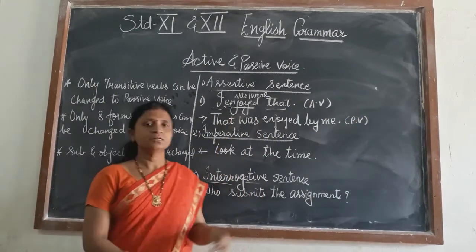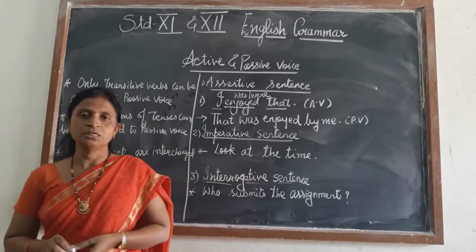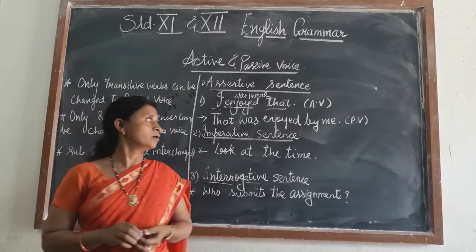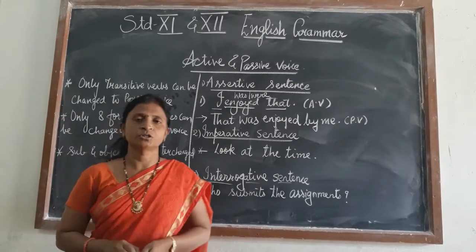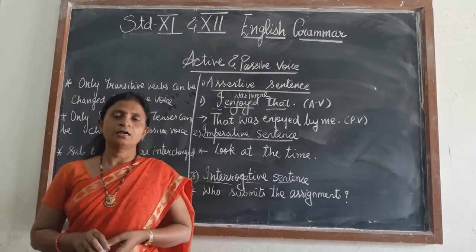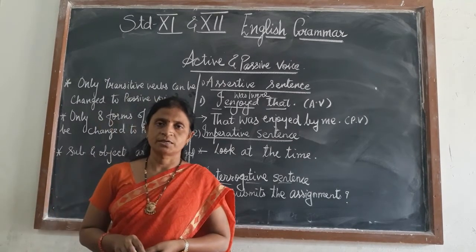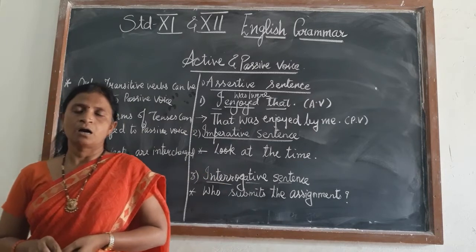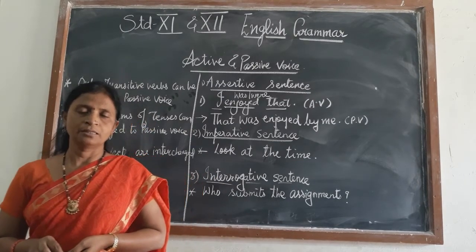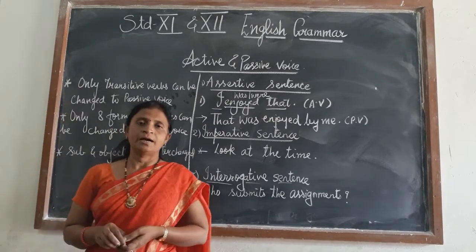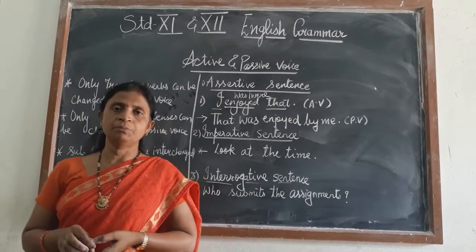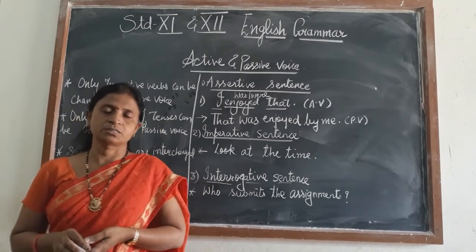If your verb is in the present form, you will use is or are. If the verb is in the past tense, you will use was or were. If the verb is in the future, you will use will be or shall be. And if your verb is in the present progressive tense, you will use is or are, then be plus ing, being, and the past participle. And if the verb is in the past progressive tense, you will use was or were plus being and the past participle.